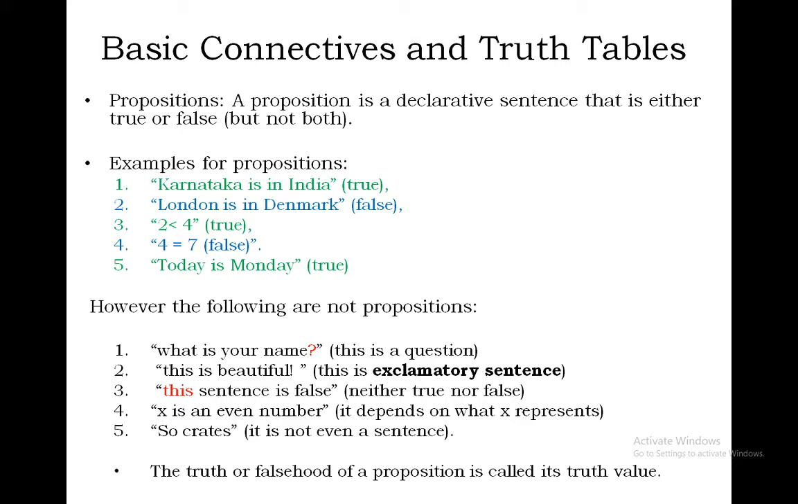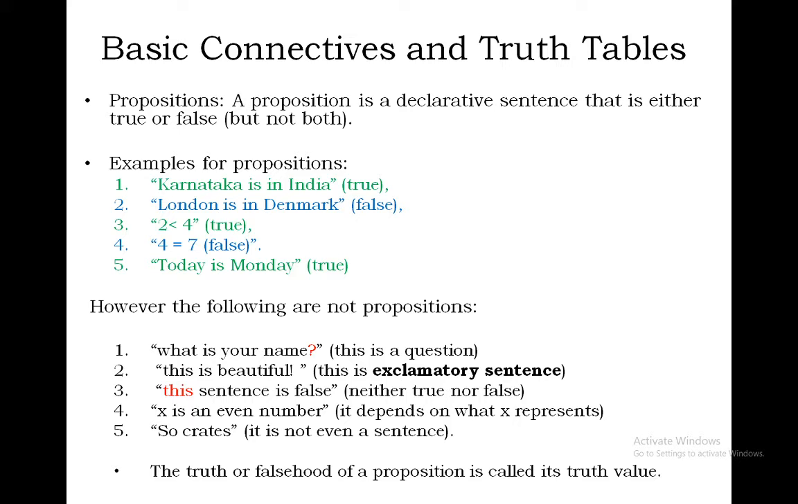First one, Karnataka is in India, is true. Second one, London is in Denmark. It is false because London is not in Denmark. Third example, 2 is less than 4, is true. Then 4 equal to 7. It is a mathematical expression, but 4 is never equivalent to 7, so hence it is false. Next, today is Monday. Yes, it is true.